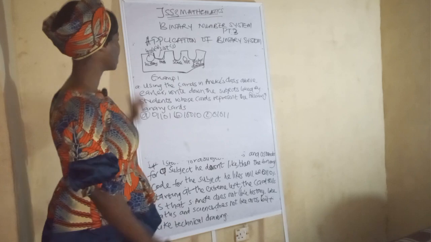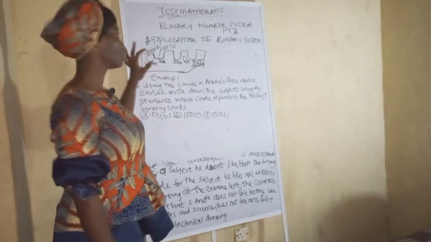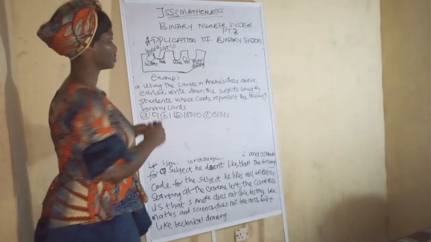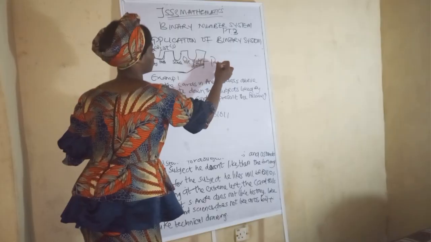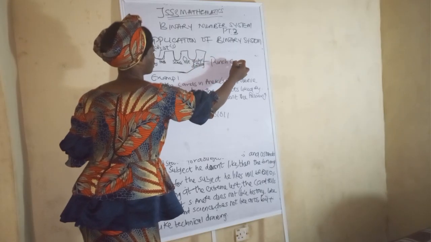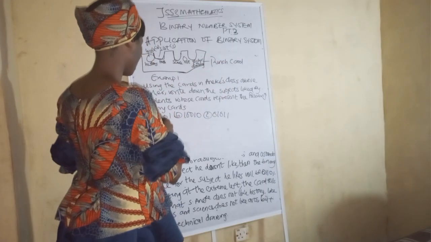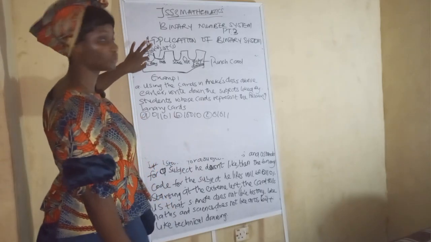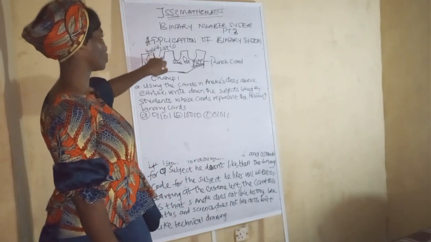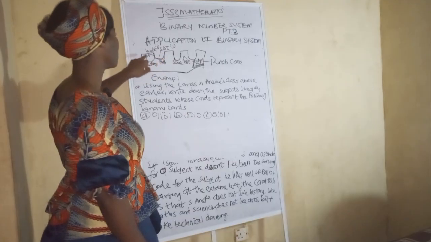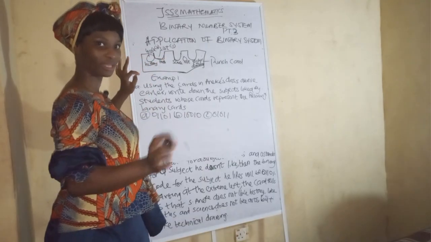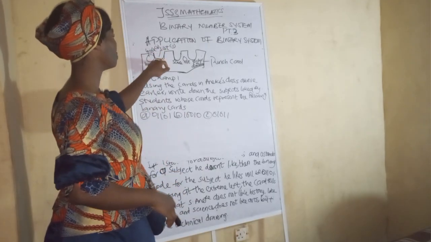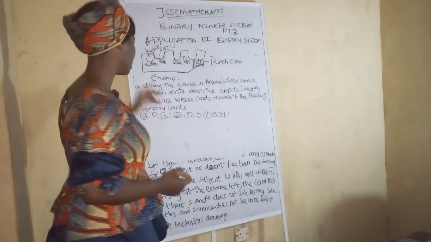Okay, I promised to draw the punch card. So this is the punch card. The hole stands for 0, while the slot stands for 1. The hole is when you don't like a subject, while the slot means you like a subject, which is 1.